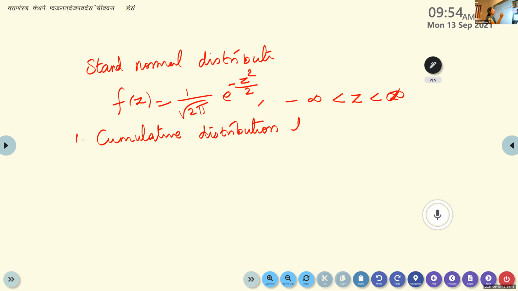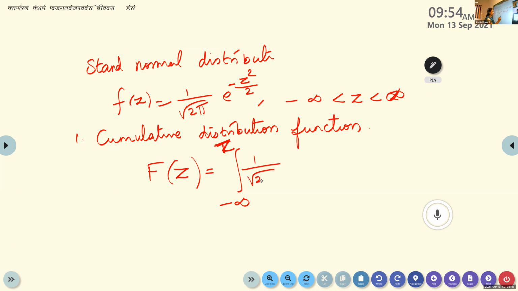Similarly here, we define the cumulative distribution function, denoted by capital F of Z. Here adding means, since it is a continuous distribution, we have to integrate, from minus infinity to Z, 1 by root 2 pi e raised to minus z square by 2 into dz.